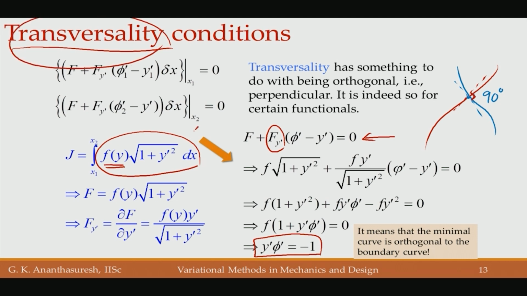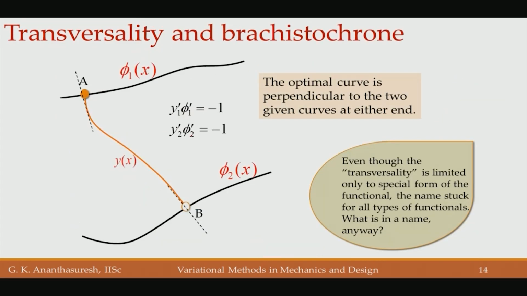That is only for a special case, but the name has stuck, as it happens in any field. Somebody calls it something, and the names get stuck. Even when the integrand is not of this special form, we still call them transversality conditions. And for the Brachistochrone, if I take phi 1 of x and phi 2 of x, then if I choose the point A, it has to be perpendicular to the curve there, that should be 90 degrees, and likewise at this point also it should be 90 degrees, whatever point you take. Transversality here exactly matches because you will have y prime in the same way here.